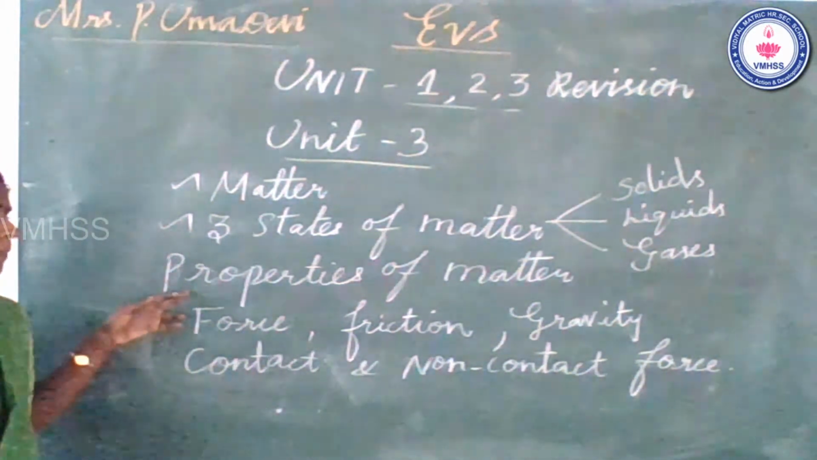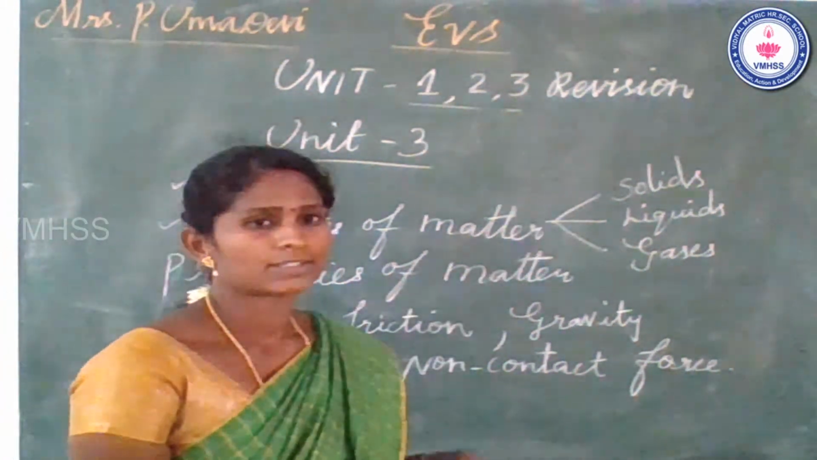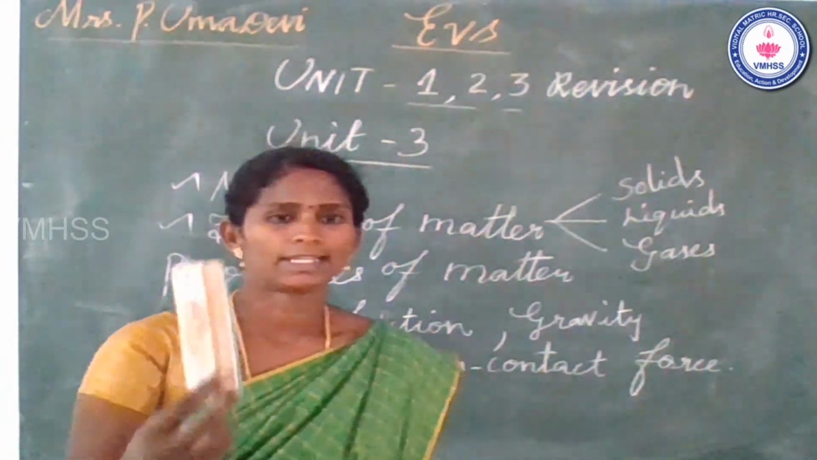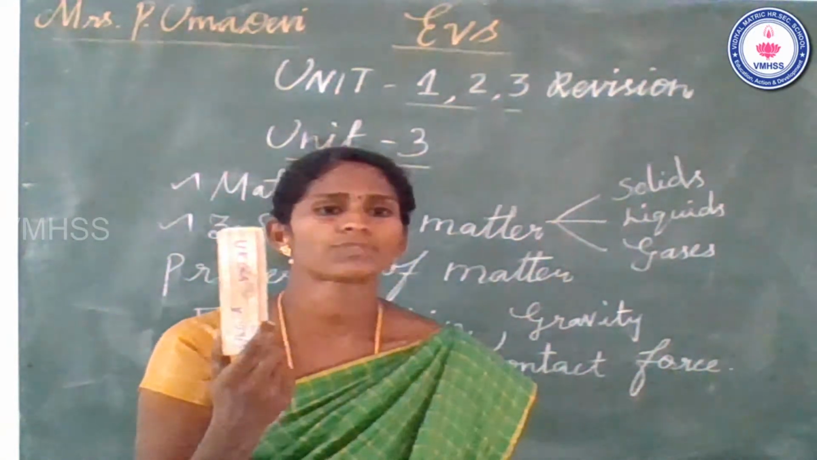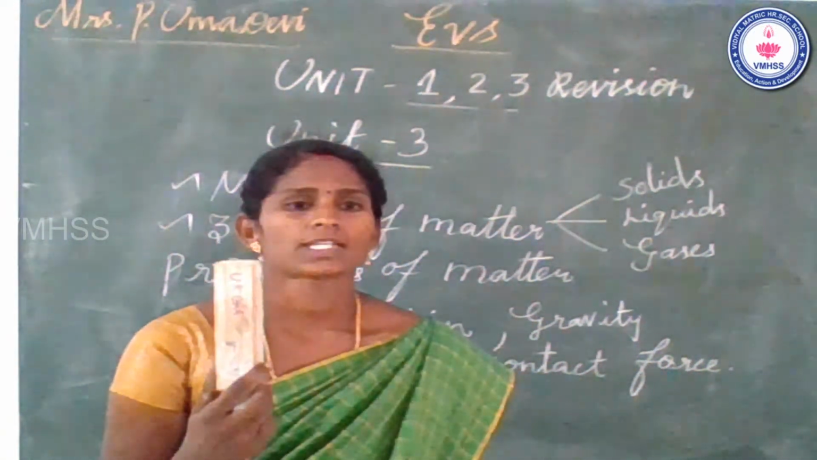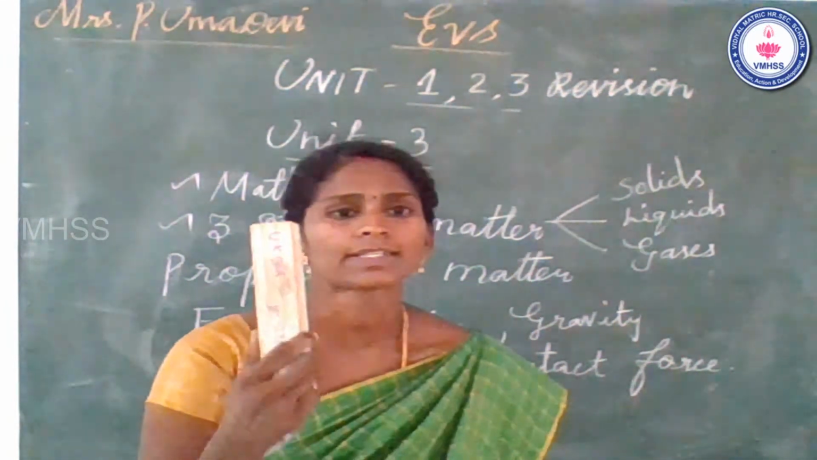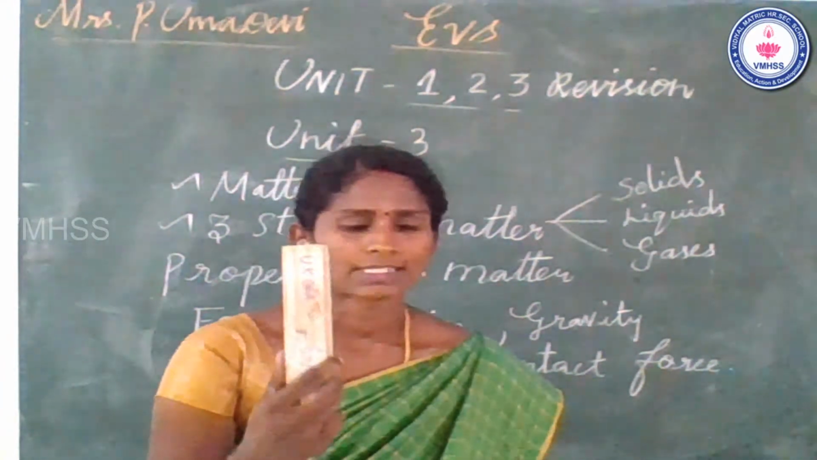Okay. So what are the properties of matter? You already learned. Can you imagine a solid object? For example, a duster is one of the solid objects. So what is the structure of solid? Solids have a definite shape and size.